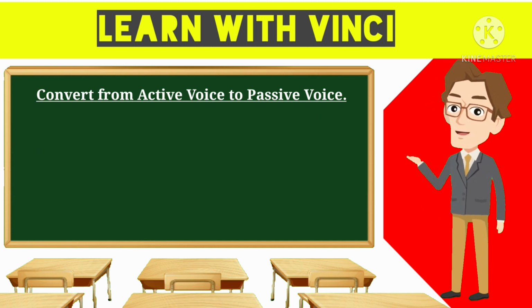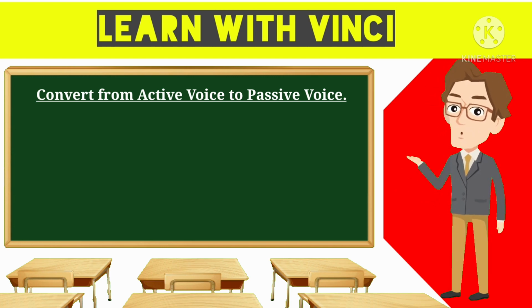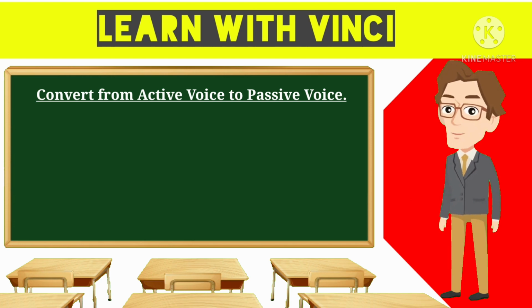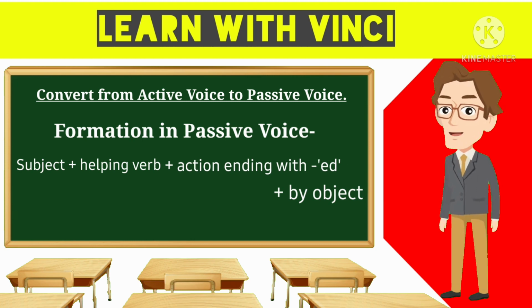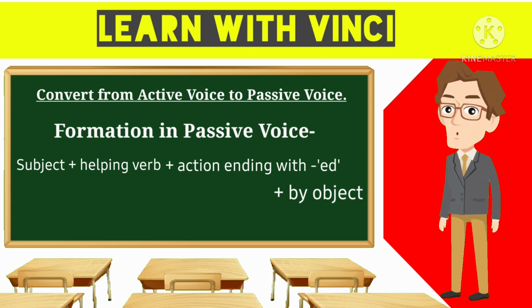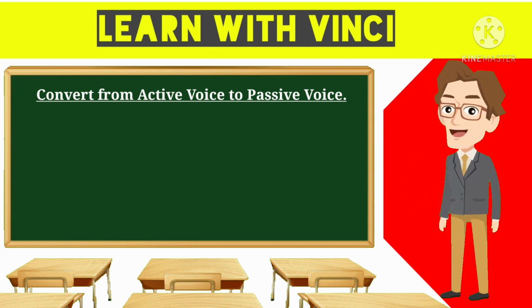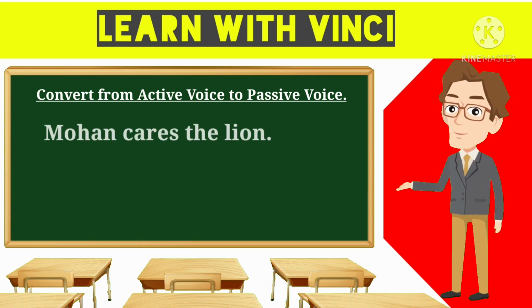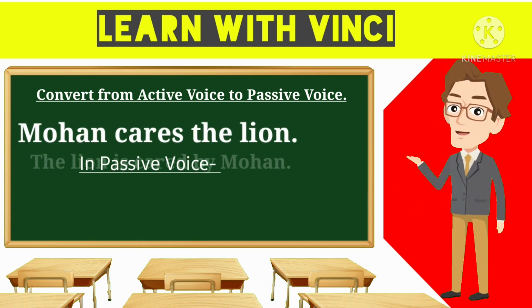So, now if we are converting the same sentence into the passive voice, the formation would be subject plus helping verb plus action ending in its third form or ed plus by plus object. When I see the subject out here, the subject is basically the object. Now, if I convert Mohan scares the lion into the passive voice, it will become: the lion is scared by Mohan.